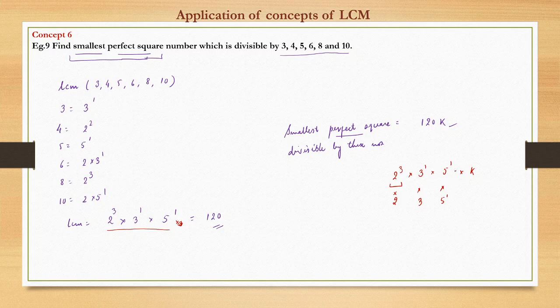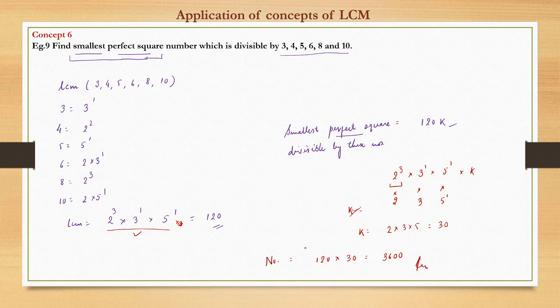So then it becomes 5 raised to power 2. So what is that lowest k? K becomes nothing but 2 into 3 into 5. That is 30. So if we multiply this number by 30, then it becomes a perfect square. So what is that smallest number? The required number is nothing but 120 into 30, which is 3600.